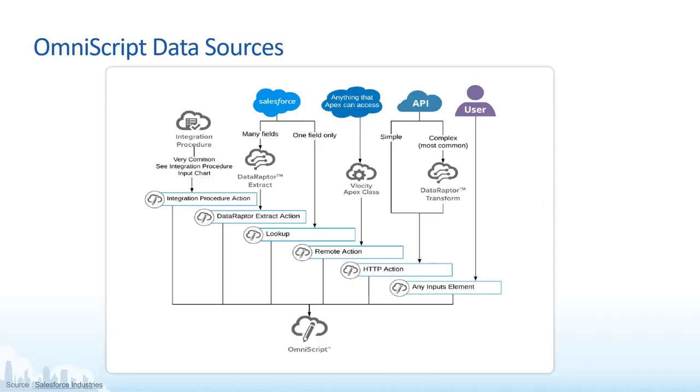Okay, talking about the integration procedure actions. We did discuss in a short while demoing the FlexCard that in integration procedure, we have HTTP action, which helps to get the data. Again, in integration procedure, we can have the data wrappers and get the data from the backend using integration procedure. So integration procedure also acts as one of the data sources for our OmniScript. So these are all the data sources that an OmniScript supports.